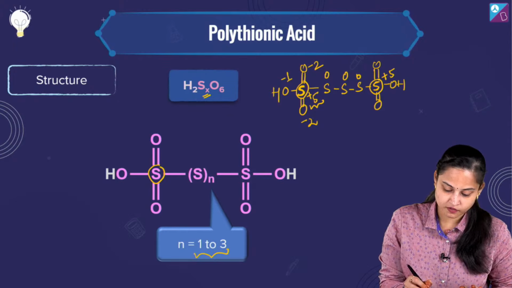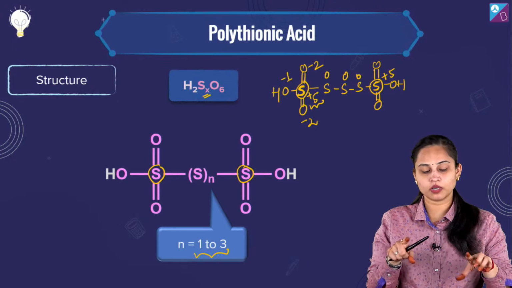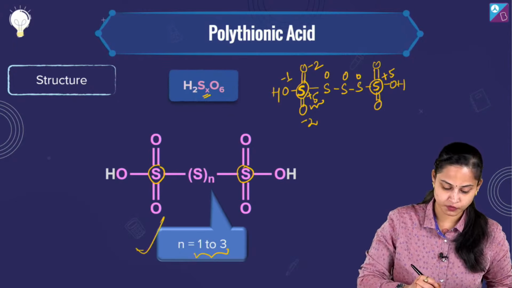Two of the S are involved over here in the bonding with double bond O. So it will be 1, 2, 3. It's actually absolutely right. I got confused.